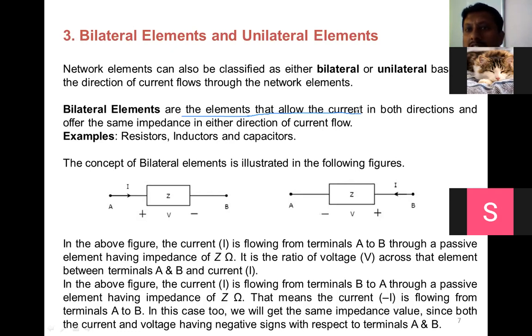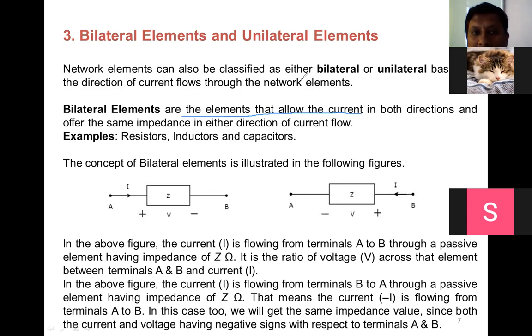If it allows the current flow in both directions and that current is the same, then it is called a bilateral element. If the element does not allow current in both directions, or even though it allows, the value is different, then it is called a unilateral element.